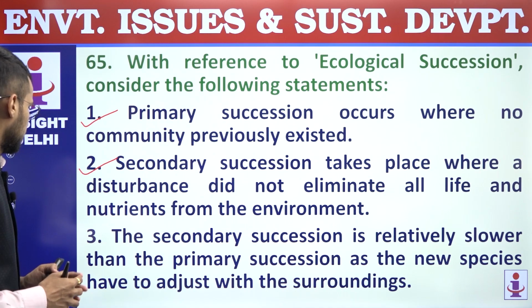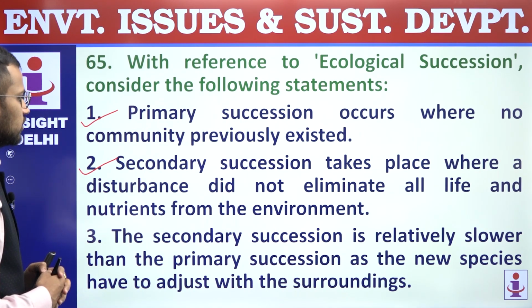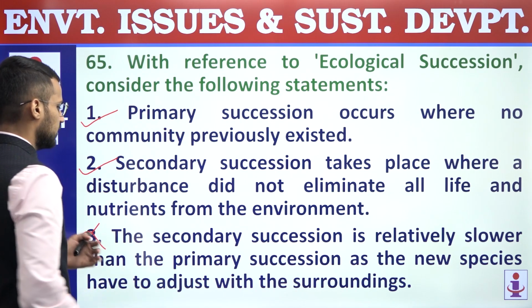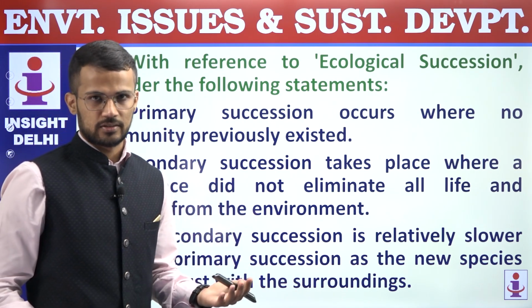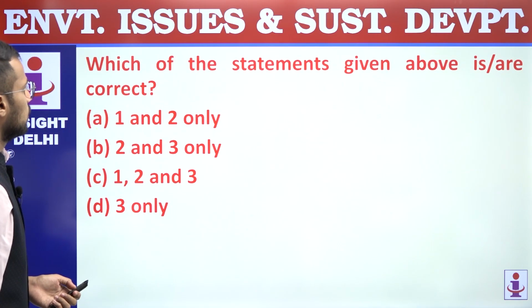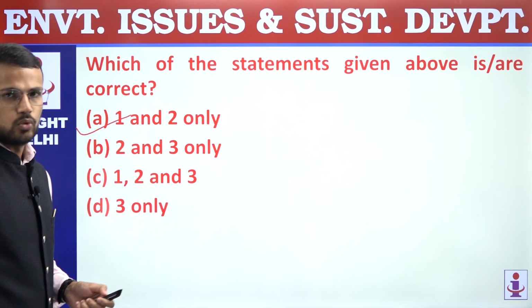So first 2 are correct. Third, the secondary succession is relatively slower than primary succession as the new species have to adjust with the surrounding. Incorrect statement. Secondary succession, as conditions for life are still there, is faster compared to primary. So first and second are correct. We are supposed to find out correct statements. Answer is A, 1 and 2 only.